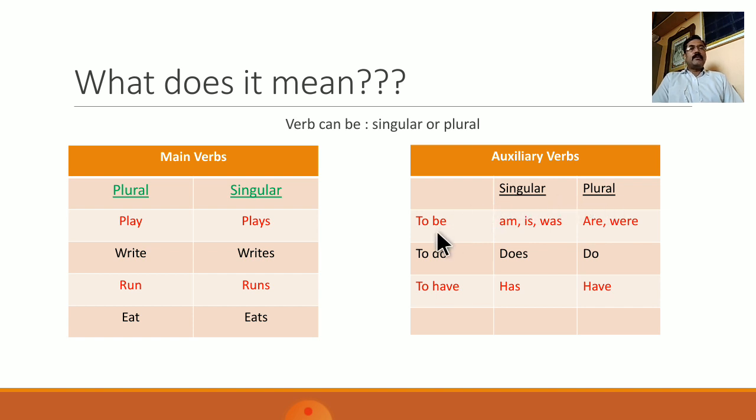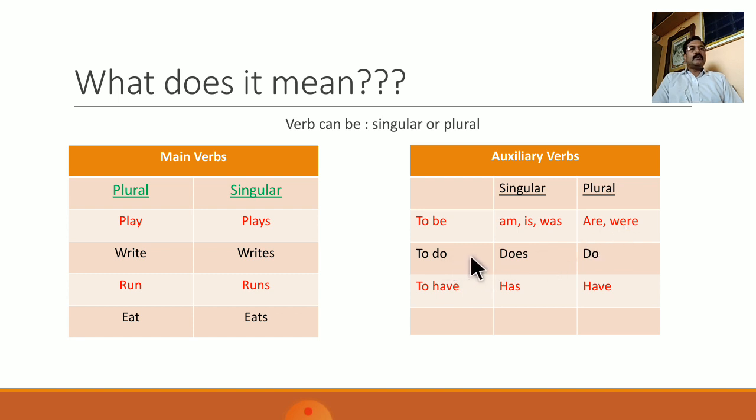Let us begin with forms of to be. So to be has 5 forms. Out of these 5 forms, 3 forms are singular. Am and is are singular forms that are used in present tense, and was is used in past tense. In plural, are is used in present tense and were is used in past tense.